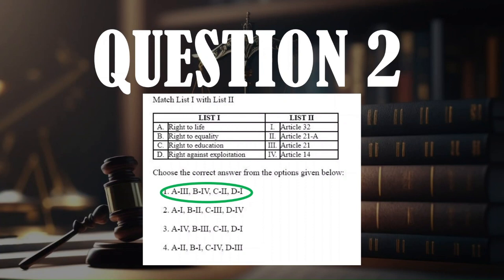So we know that right to life is Article 21, so we can match A with 3. We know right to equality is Article 14, so we can match B with 4. And then right to education is Article 21A, which was part of the 86th Constitutional Amendment Act of 2002. So that leaves us with A3, B4, C2, option 1.